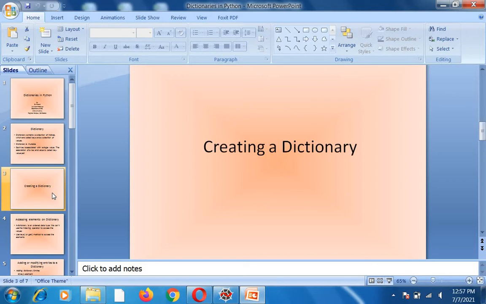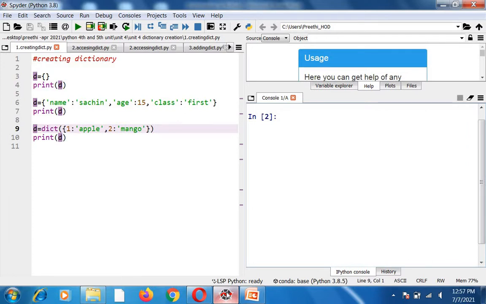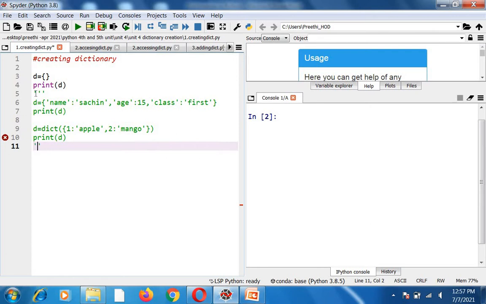So now I am going to tell you how to create a dictionary in Python. For that, I have opened the Spyder software. I have already written these programs in Python. Okay, so first we will see this. Suppose you want to create an empty dictionary, so you can give it like this. D is equal to empty curly braces, print of D. That means it will create an empty dictionary.